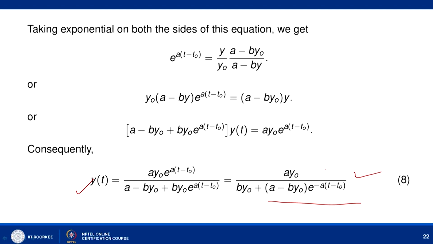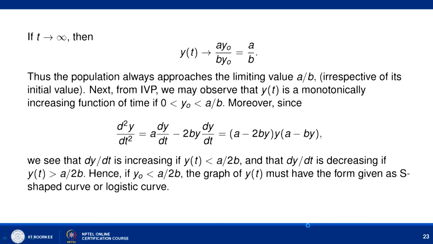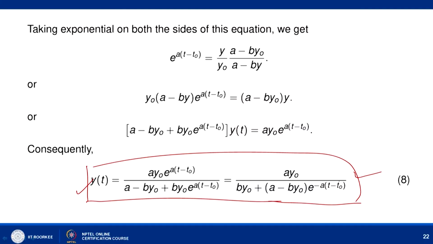And if you look at this expression for the population at time t, then we are interested to know what happens if the time t is tending to infinity. It means that when t is very large, what should be the value of this y t. So, when you take t tending to infinity, then the value of y t is tending to a y naught upon b y naught, because you look at this term, as t is tending to infinity, this term is tending to 0. So, what is left here is a y naught upon b y naught, and y naught is non-zero.